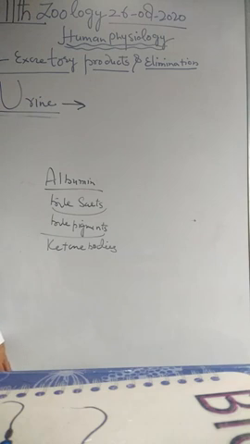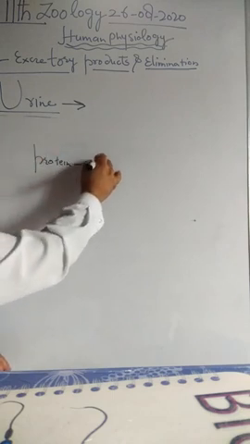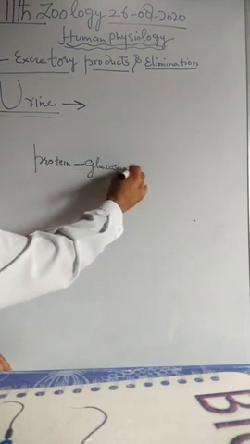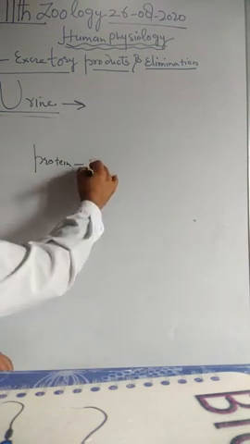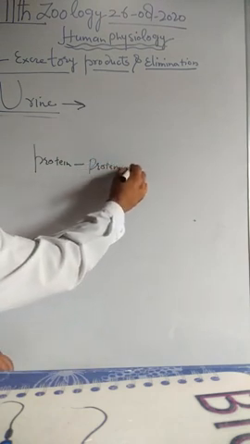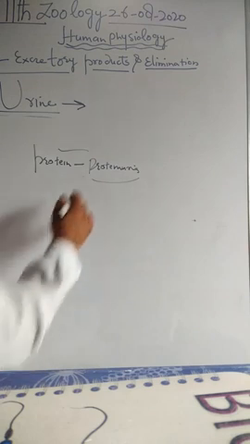Presence of glucose, protein, blood, ketone bodies and pus in the urine is called glucosuria, proteinuria, hematuria, ketonuria and pyuria. These are some ailing conditions or disease conditions. Whenever there are proteins in the urine, this condition is called proteinuria.